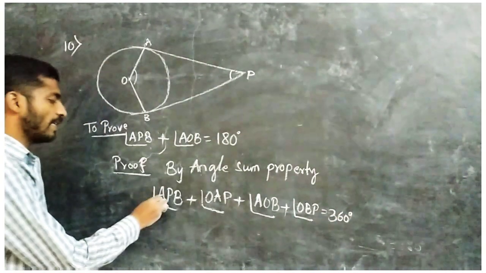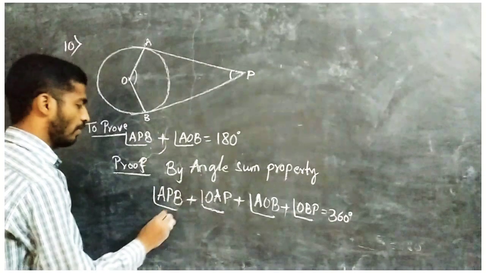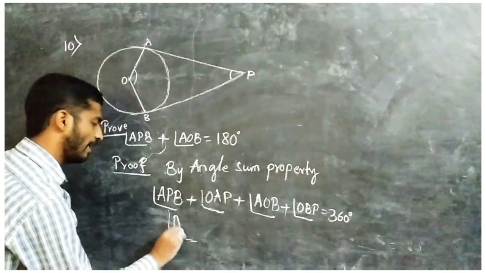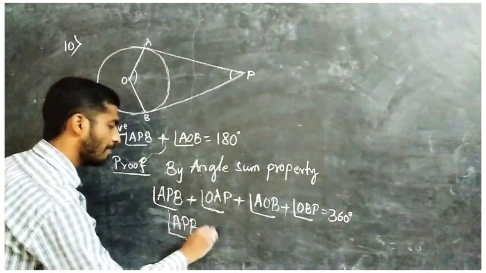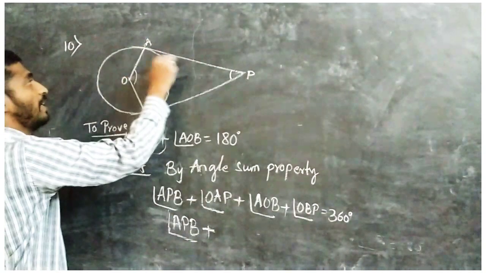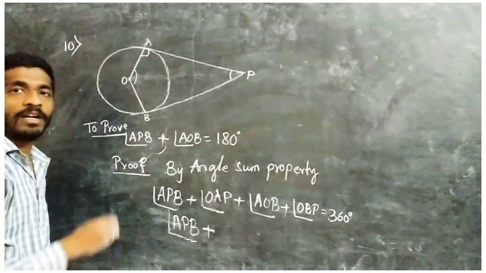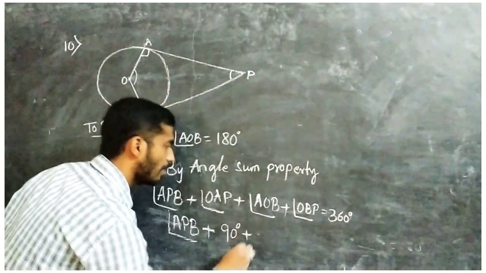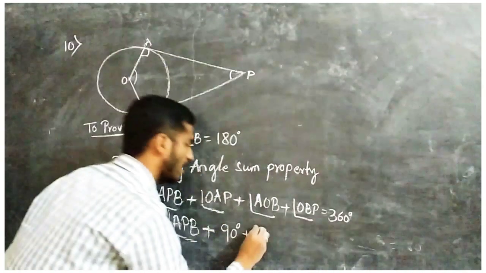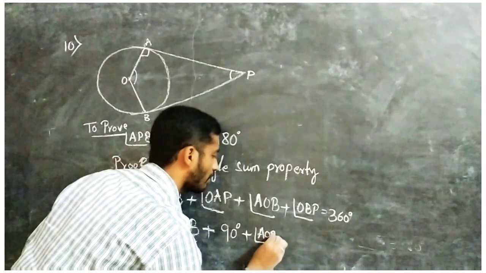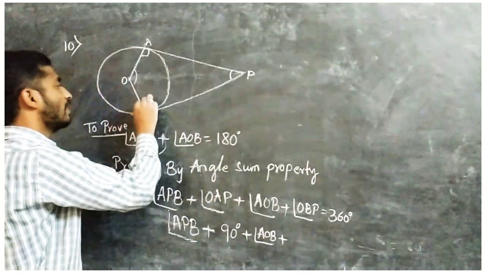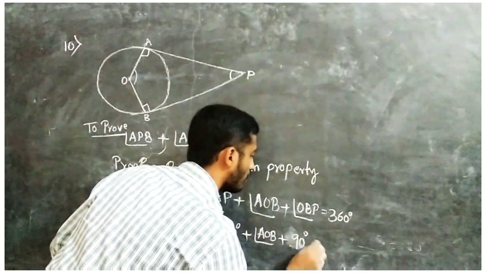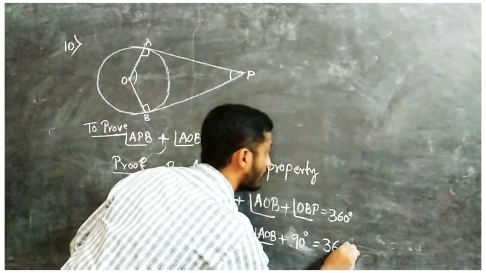Okay. So what is APB? We don't know. Keep it like that only. APB plus OAP. How much are you getting here? That is the perpendicular, so you will get 90 degrees. Plus AOB, we don't know, keep it like that only. Plus OBP, that is also 90 degrees, equal to 360 degrees.